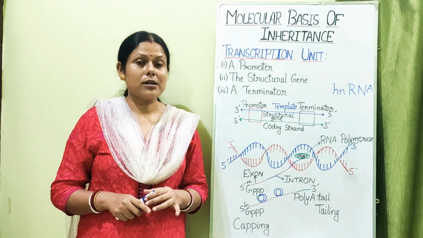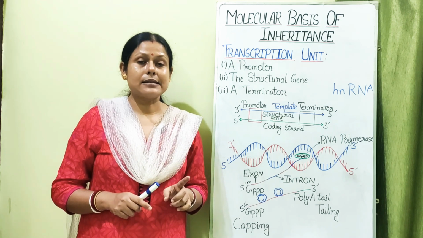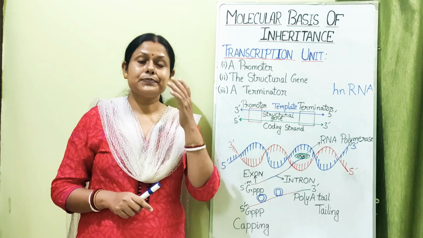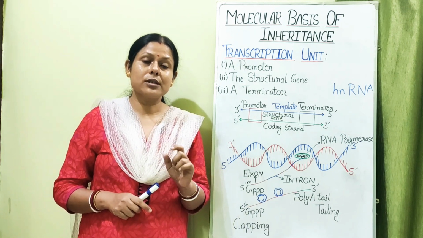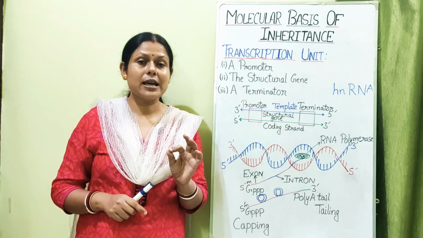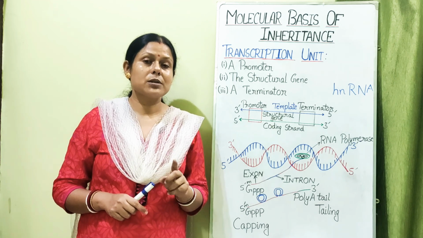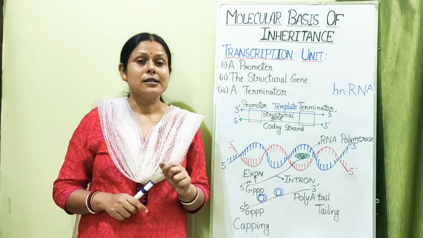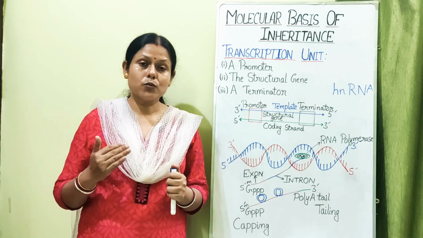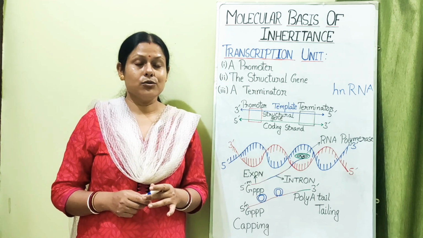RNA polymerase 1 is responsible for the transcription of ribosomal RNA. RNA polymerase 2 is responsible for the production of mRNA, and RNA polymerase 3 is responsible for the transcription of transfer RNA. So there is a clear-cut division of labor, and as a result the work proceeds in a systematic manner in the eukaryotic cell.